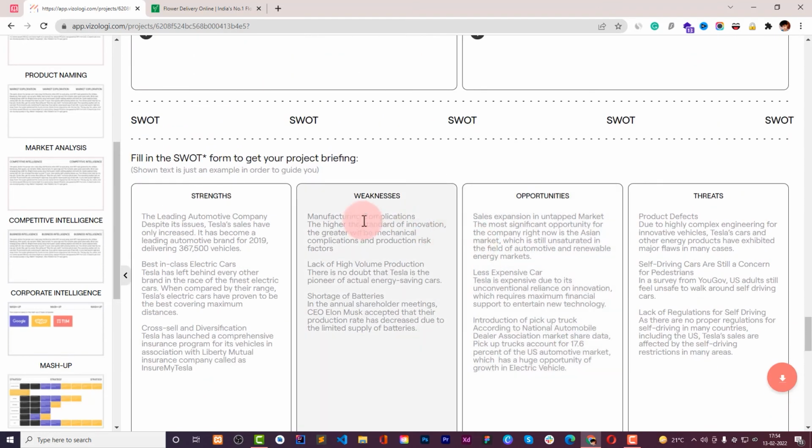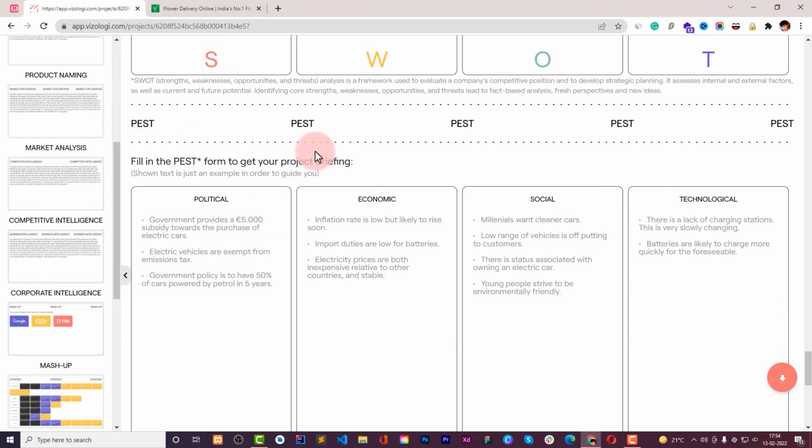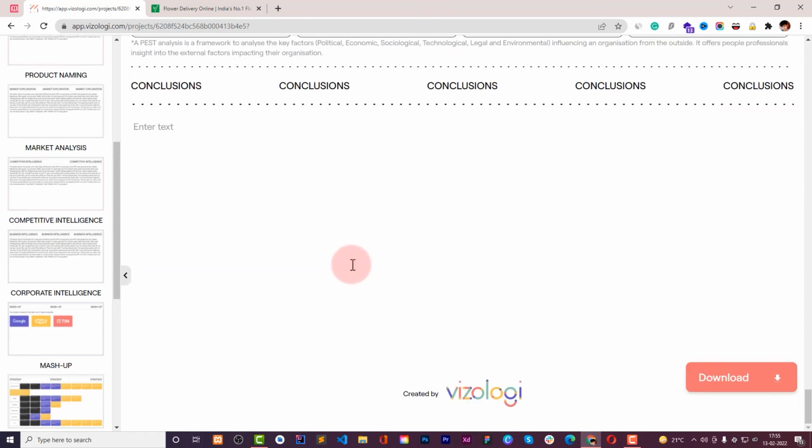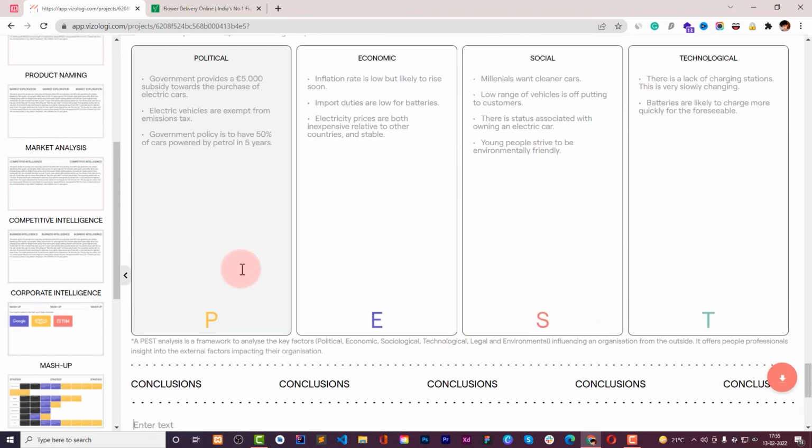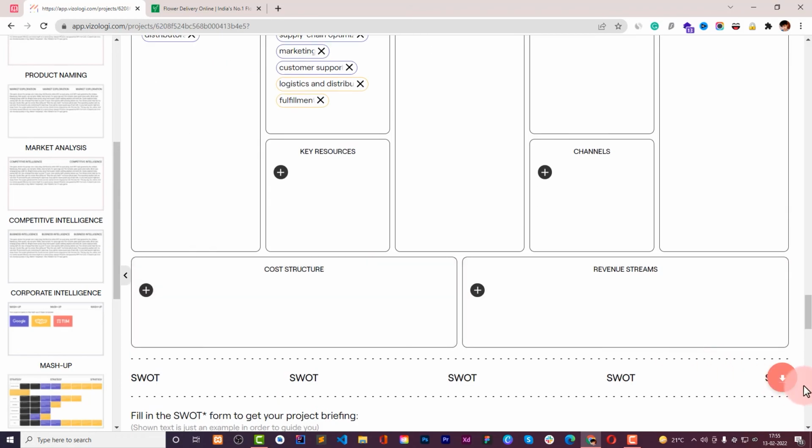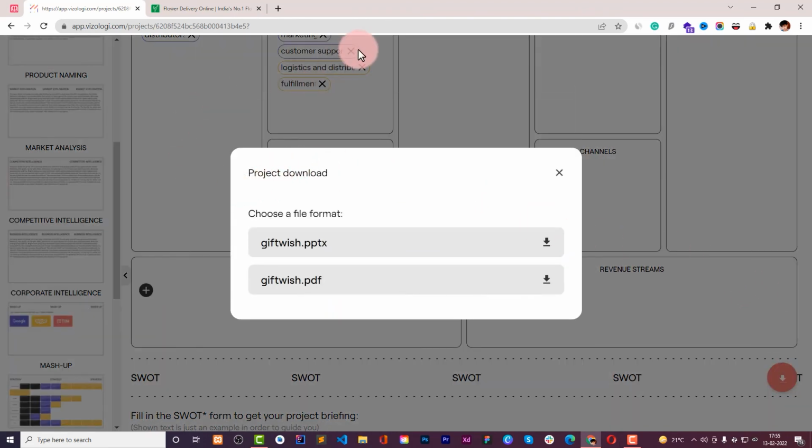so these are the kind of analysis, and this is the PEST analysis, which is known for political, economic, social, and technological factors. So you will get the data for this as well. And here is the final conclusion where you can conclude with your own analysis. You can write some text for your feedback or something, and when done you can just click on this button and download the complete report in a PowerPoint file or a PDF file.